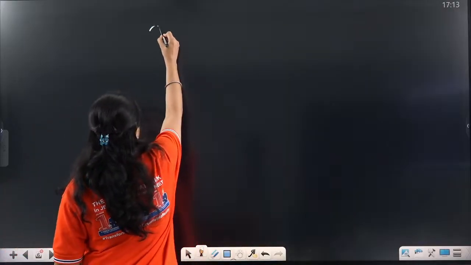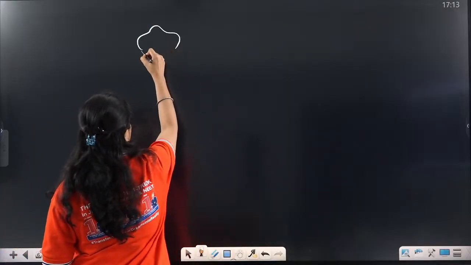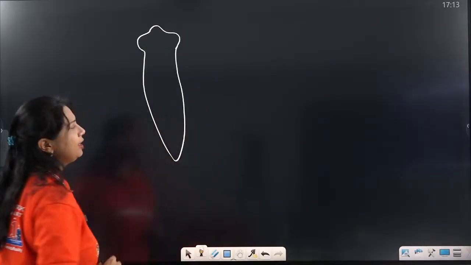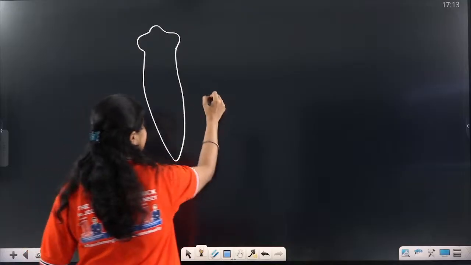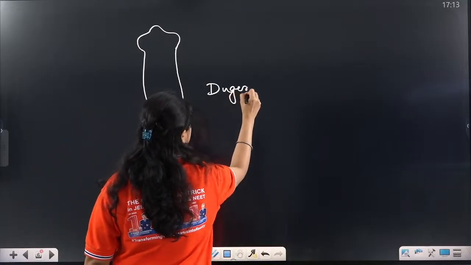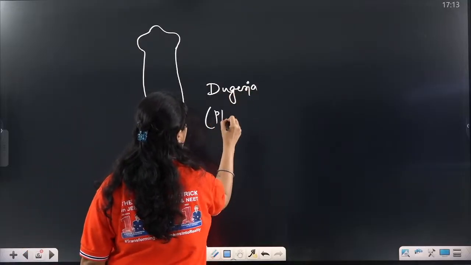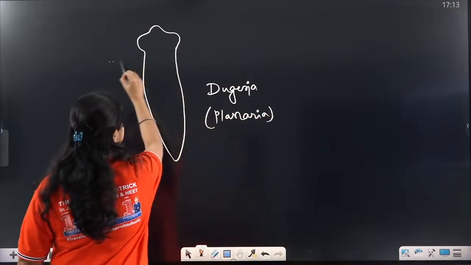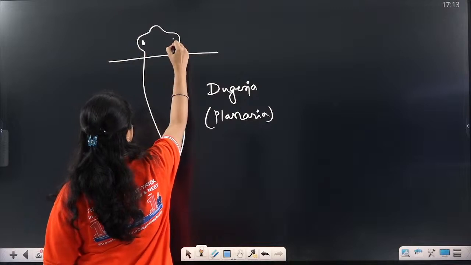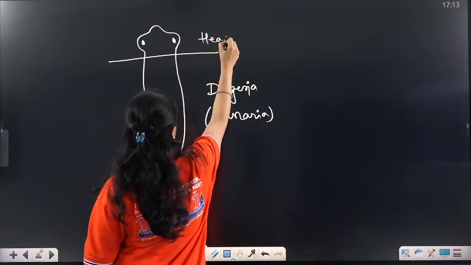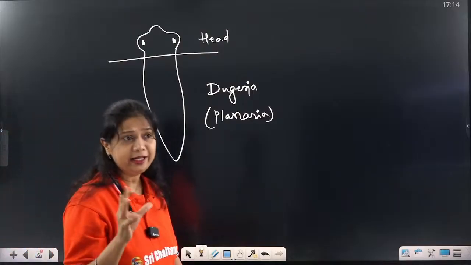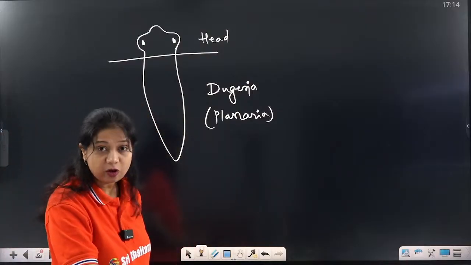See here, I will draw one simple organism called Dugesia or Planaria. These organisms have a separate part which is the head and the rest of the body. So the formation of a structure like a head first started in these organisms.